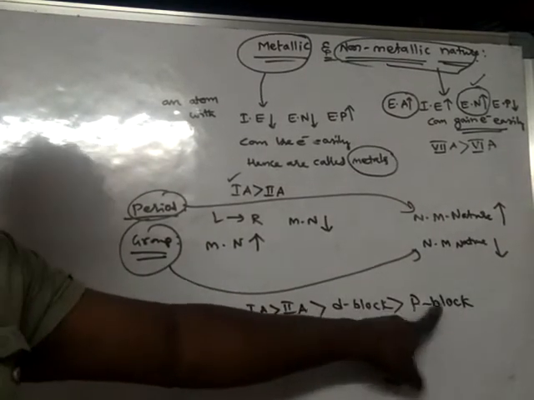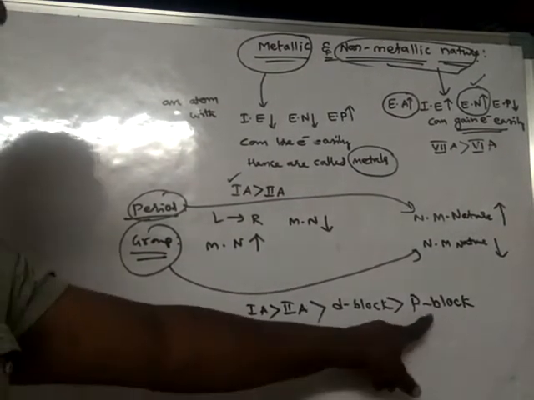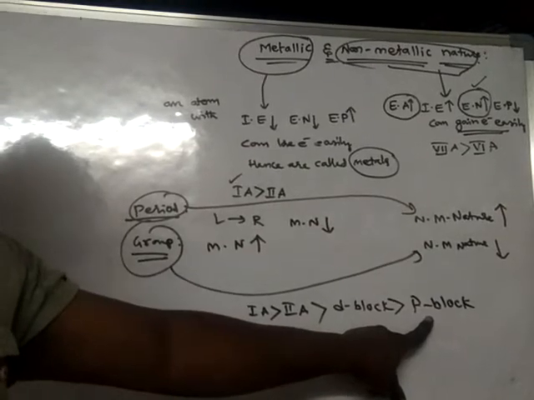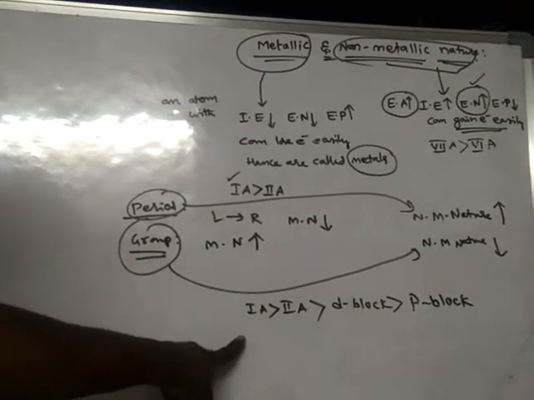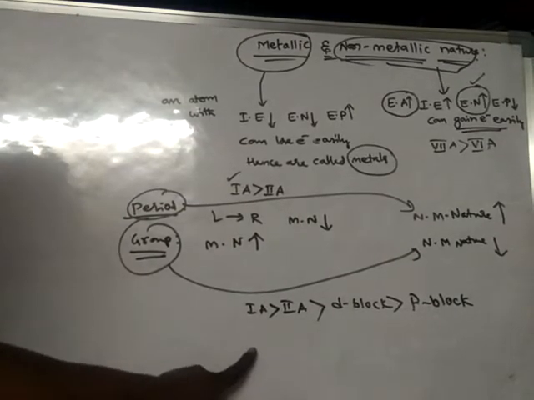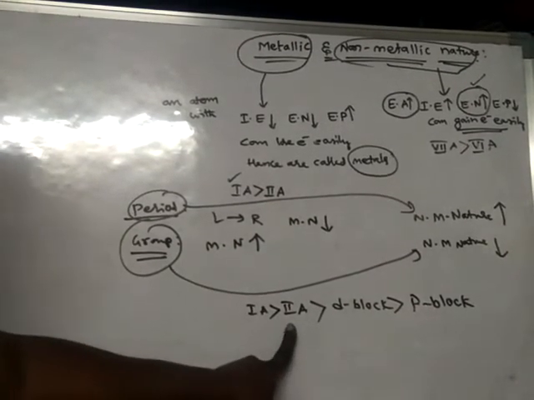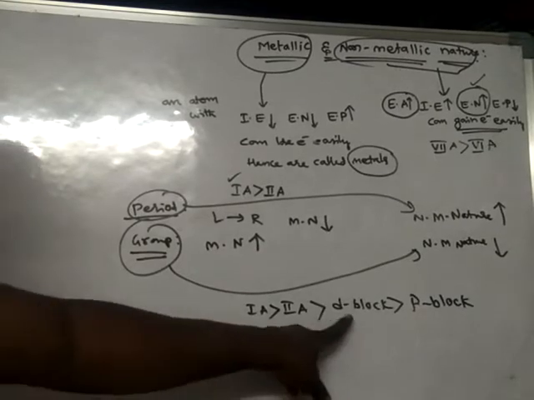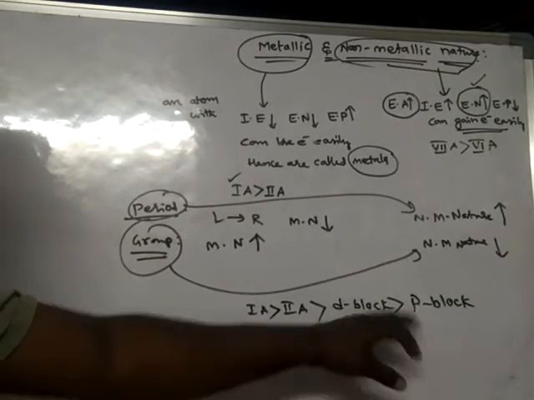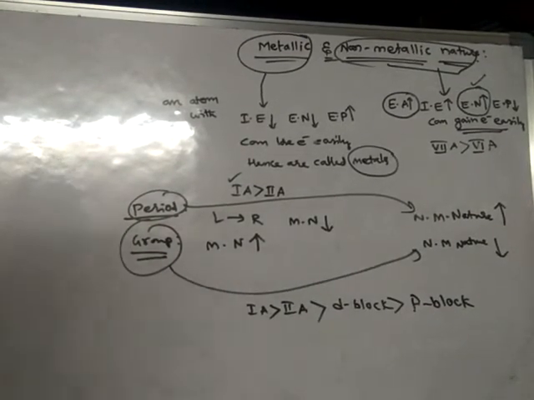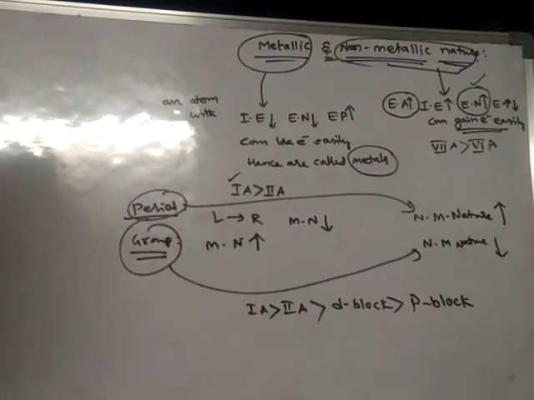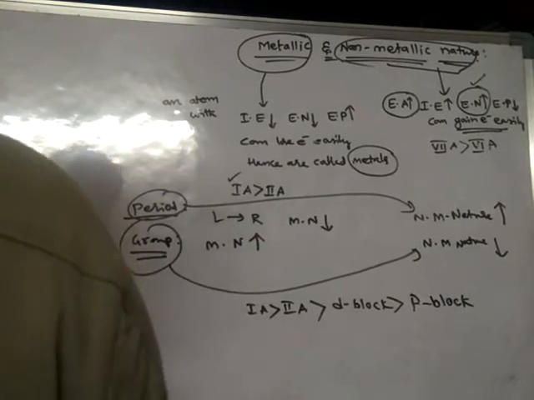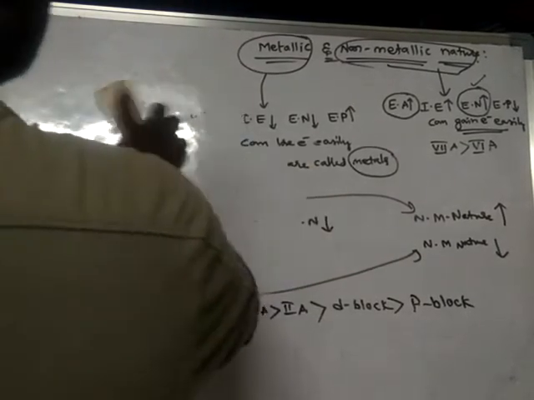So p block does contain metals also, but the metallic nature of p block elements is very less. So first A group elements possess the strongest metallic nature, then second A, then d block elements, and then p block elements.